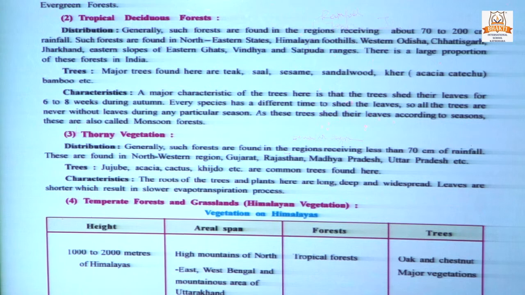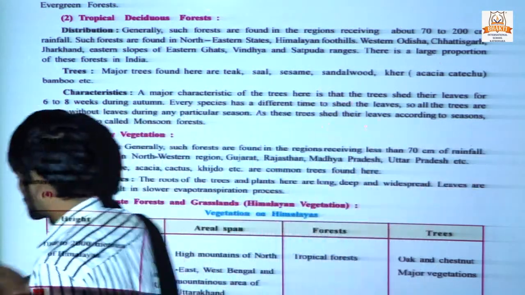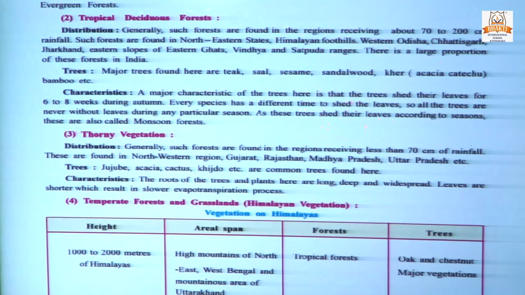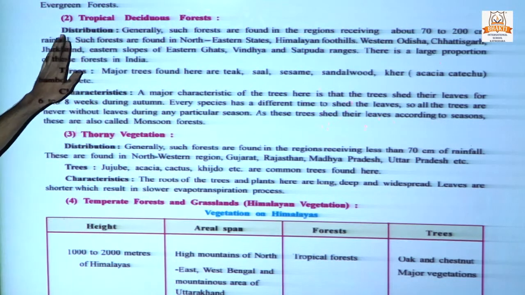Next is the tropical deciduous forest. Distribution. Generally, such forests are found in regions receiving about 70 to 200 centimeter rainfall. Tropical evergreen forests can be found mostly where insolation, sunshine, is high, and rainfall is high, more than 200 centimeter.